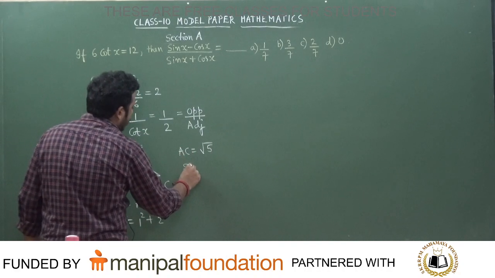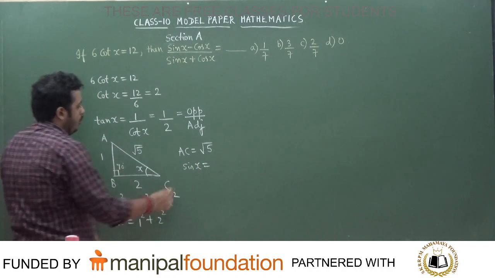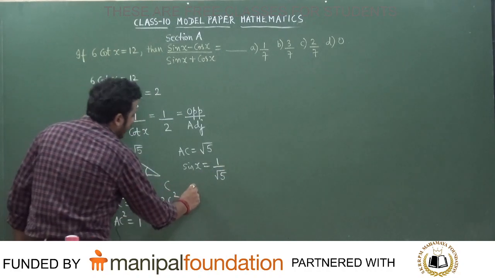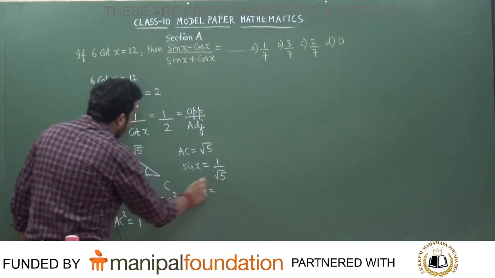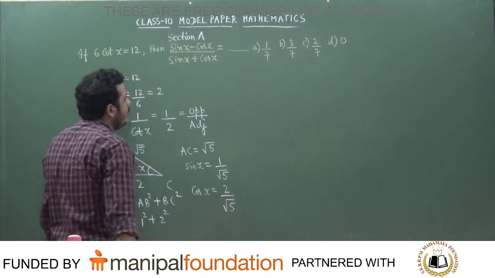So can you tell me what is sin x equal to? Sin x is nothing but opposite side over hypotenuse. So opposite side is 1, hypotenuse is root 5. And tell me what is the value of cos x? Cos x will be 2 divided by root 5. Is it right? 2 divided by root 5.